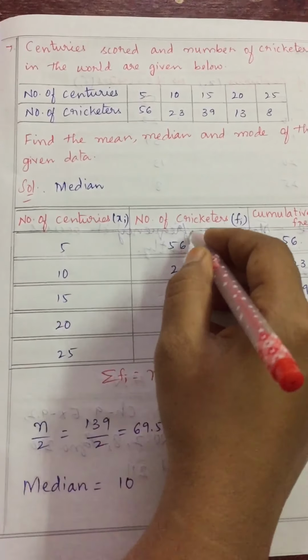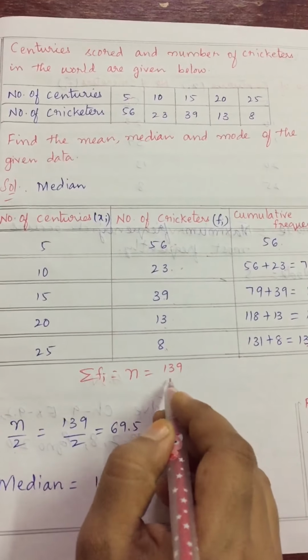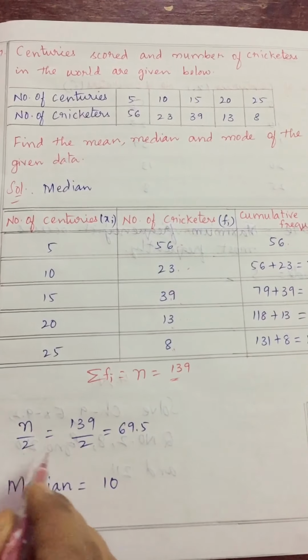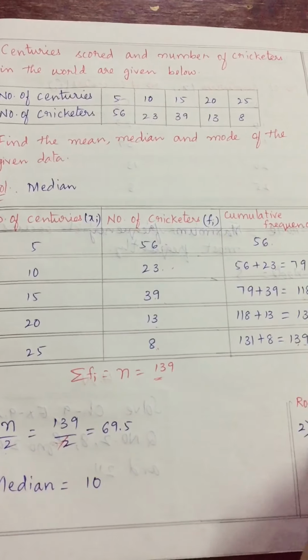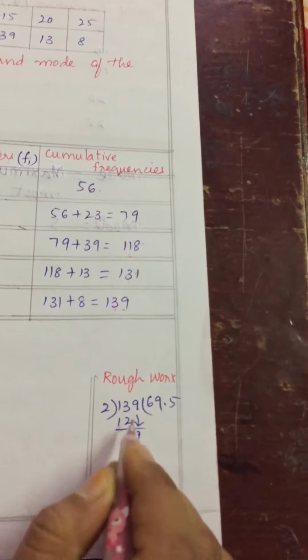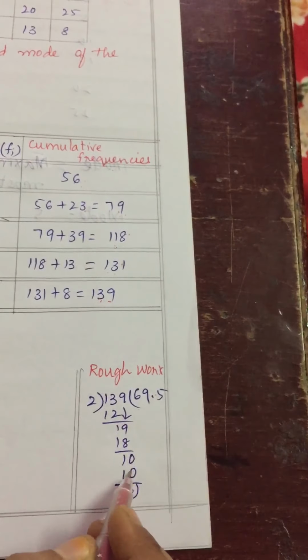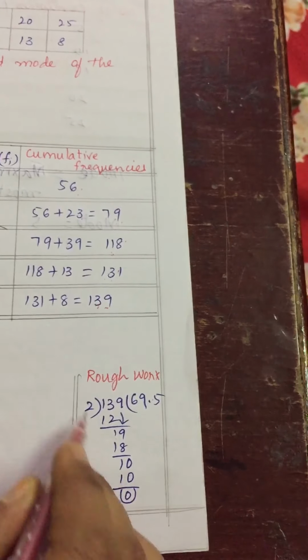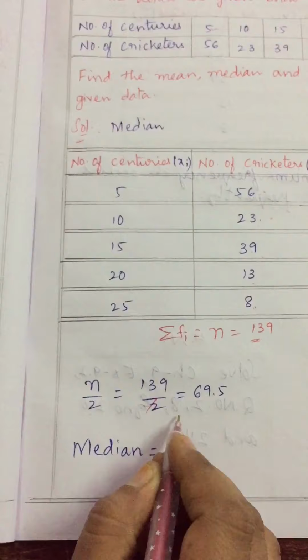N is nothing but the sum of the frequencies. Summation fi is n only. That is 139. So we need to divide 139 by 2. That is 2 ones, you see here, 139 by 2. 2 6s 12, remainder is 1, take 19. 2 9s 18, remainder is 1, keep point and take 0. 2 5s 10. Clear? So 69.5 we are getting as n by 2.